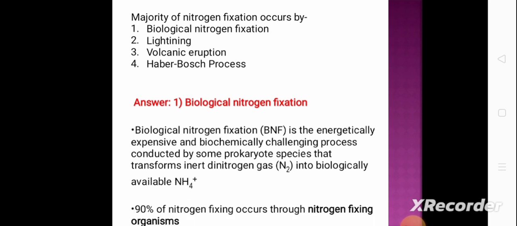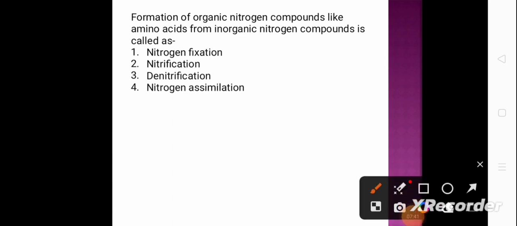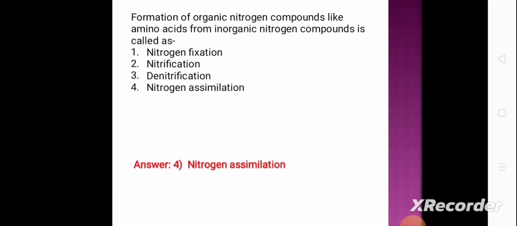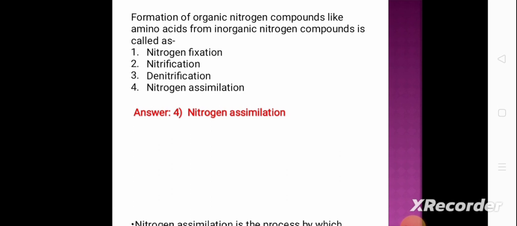90% of the nitrogen fixing occurs through nitrogen fixing organisms, that is through biological nitrogen fixation. Formation of organic nitrogenous compounds like amino acids from inorganic compounds is called: option 1 nitrogen fixation, option 2 denitrification, option 3 denitrification, and option 4 nitrogen assimilation. And the correct answer is option 4, that is nitrogen assimilation.